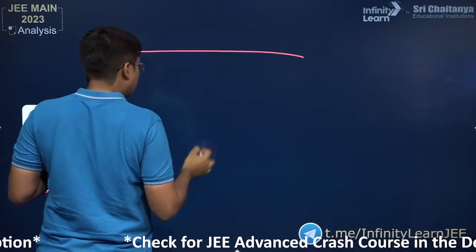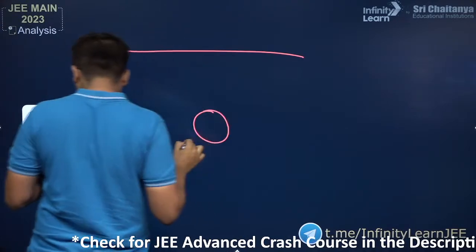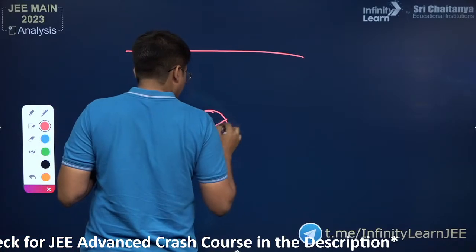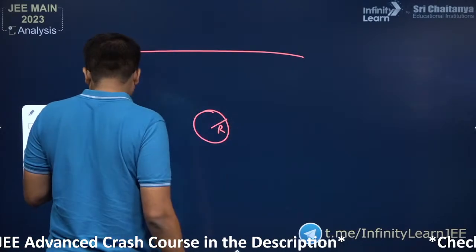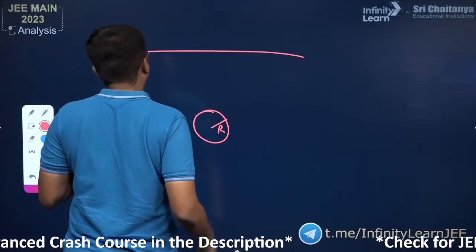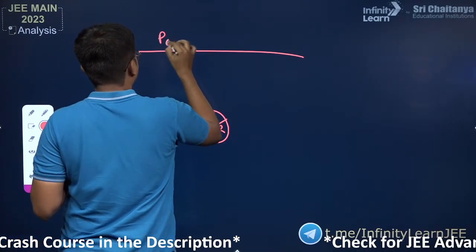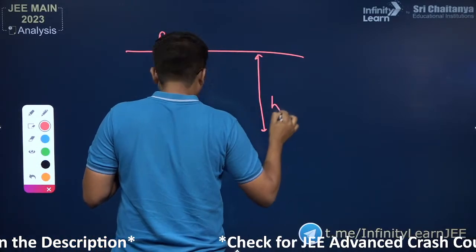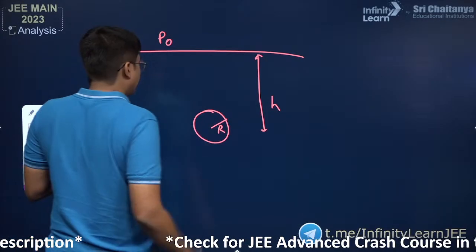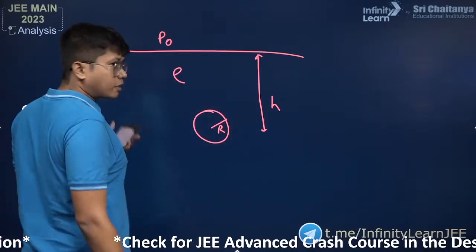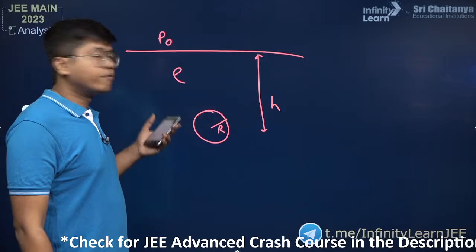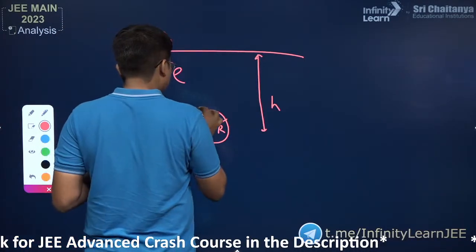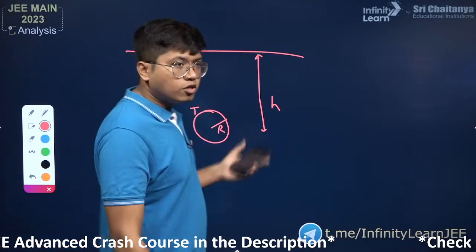It is said that there is a bubble here having a radius r. The outside pressure is P naught. This bubble is at a depth of h from the surface. The density of the liquid, they have not specified it's water, the density of the liquid is given as rho, and it is said that the surface tension of that liquid is given as T.